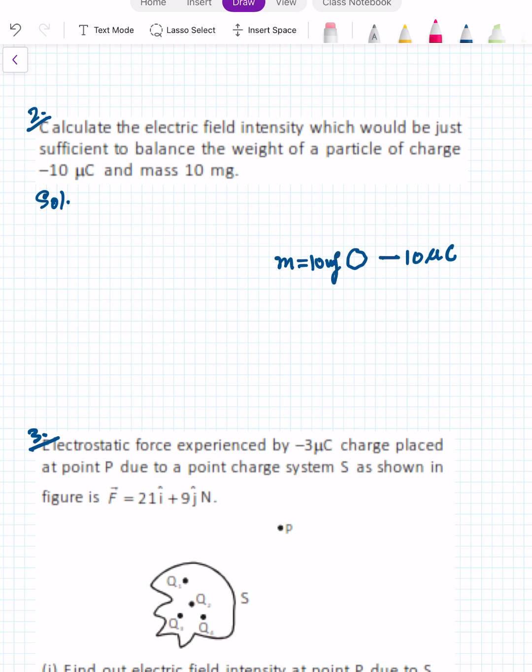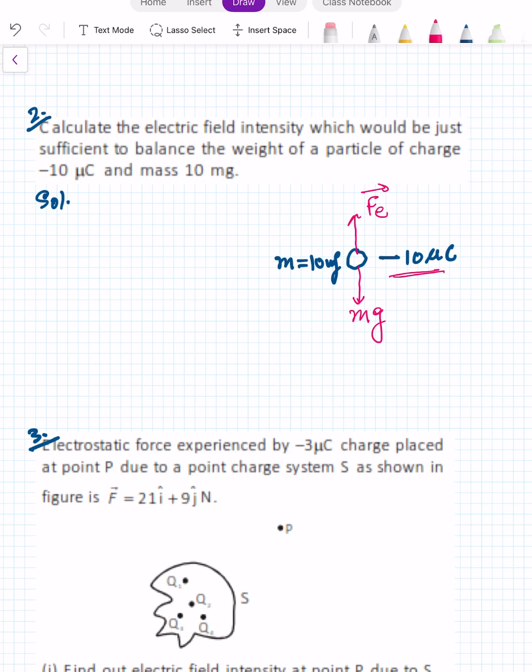Now it is going to experience two forces. One is the mg force. So we need, it has to be balanced. So we need the electric field in which way, so that the electric force will be upward. So electric force has to be upward.